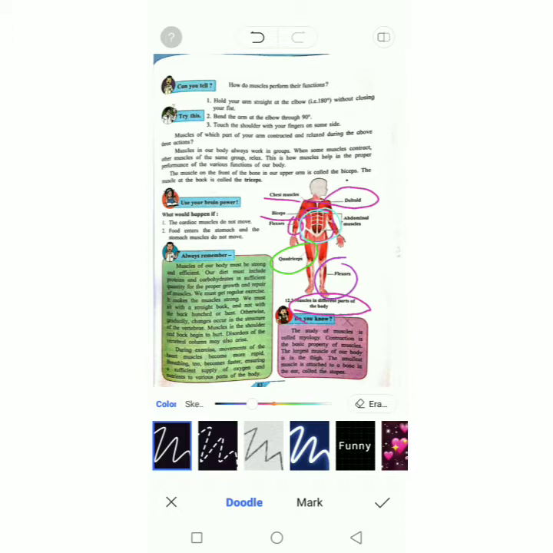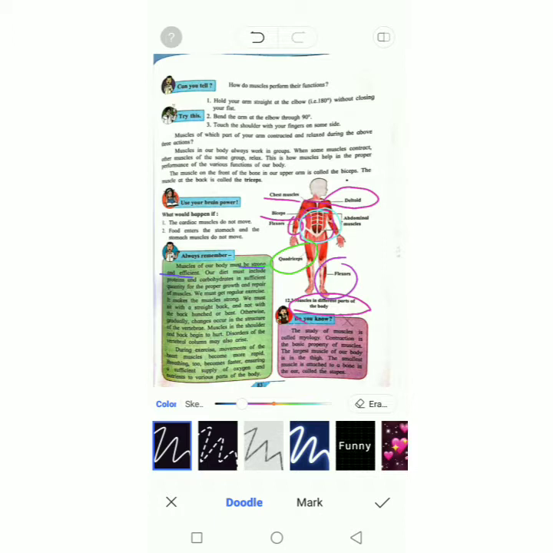These muscles must be strong and efficient. Our muscles should all be very strong and very efficient. So we should eat foods which will help our muscles to grow, that means proteins and carbohydrates for repair and growth of our muscles. We should always exercise daily so that our muscles will remain strong.